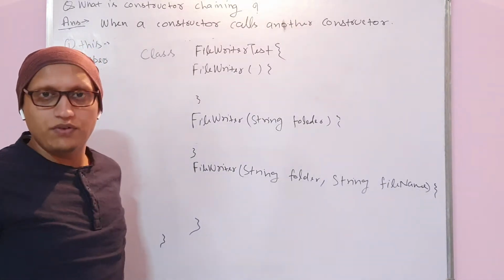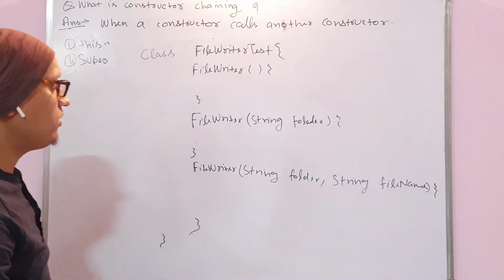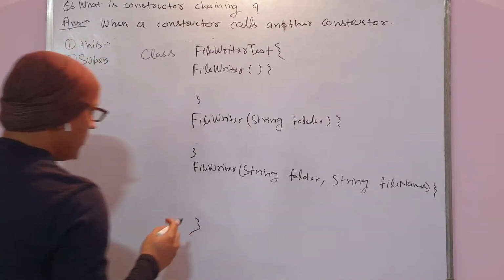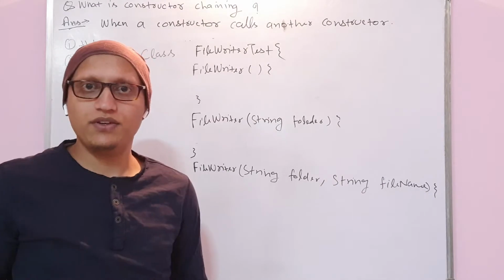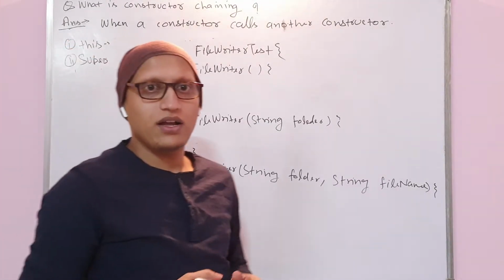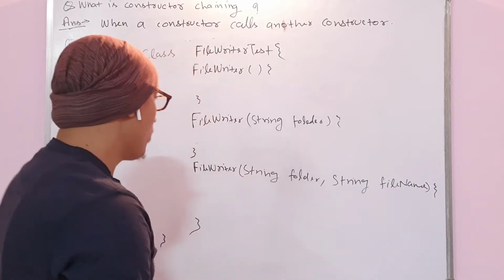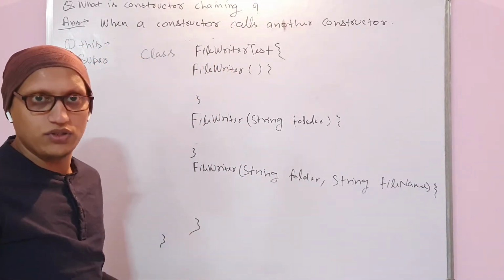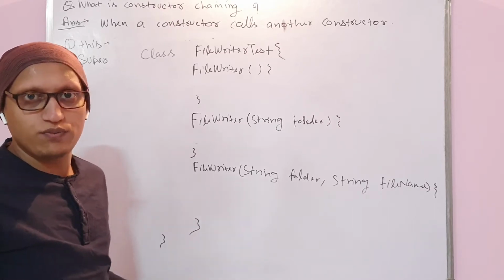So we will explain one scenario. The scenario is like, suppose here the constructor itself is doing all the functionalities, like the method functionalities, or the constructor itself will have some operations to perform.